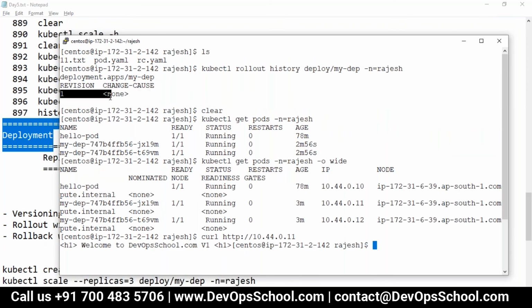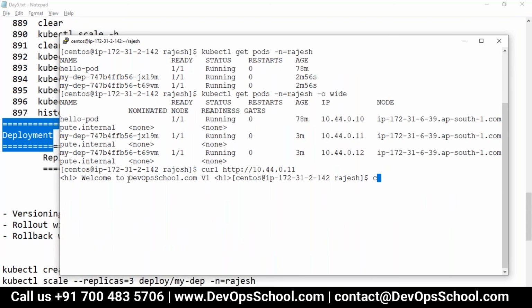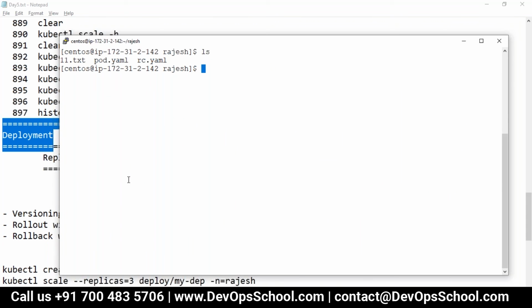So what I'm going to do is roll out the new changes, a new image. There are many ways you can do the patching, but the simple way I'm going to do right now is to edit the deployment, deploy MyDep with -n Rajesh.